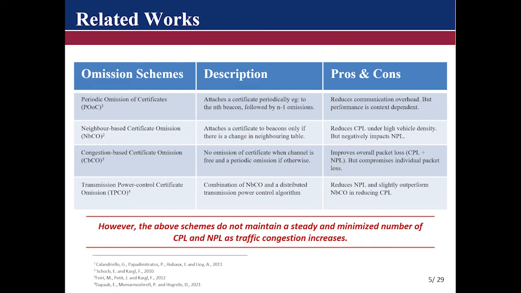So the research gap we identified, and want to solve with our proposed scheme, is that we noticed that all the above schemes do not maintain a steady and minimized number of cryptographic packet loss and network packet loss, even as traffic congestion increases. That is, as the population of vehicles within the vehicular environment begins to increase, with these schemes, cryptographic packet loss and network packet loss begin to spike up. And this is what we want to solve by proposing a scheme that will be able to keep at a steady pace the number of cryptographic packet loss and network packet loss incurred, even as traffic congestion increases.